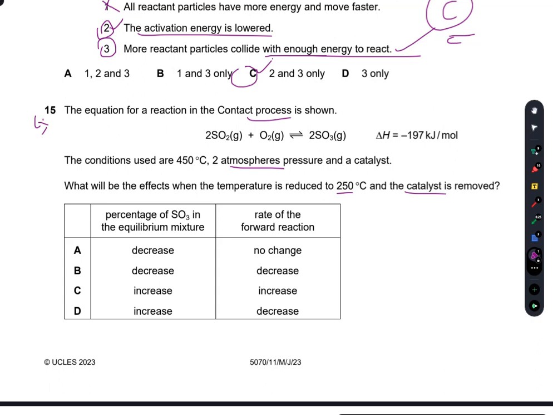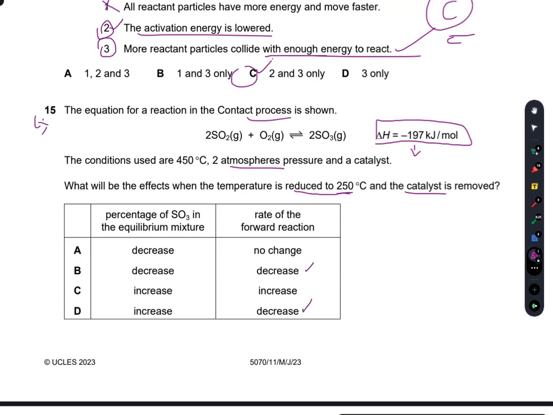Now, when the catalyst is removed, temperature is reduced to 250 degrees C. Now the forward reaction here is exothermic, as you can see. If I decrease the temperature here, then the rate of forward reaction will decrease.